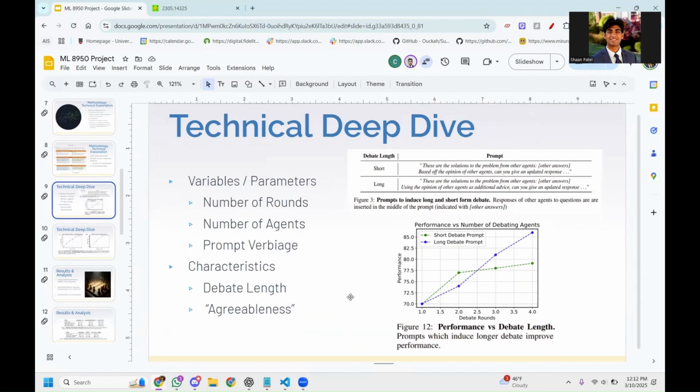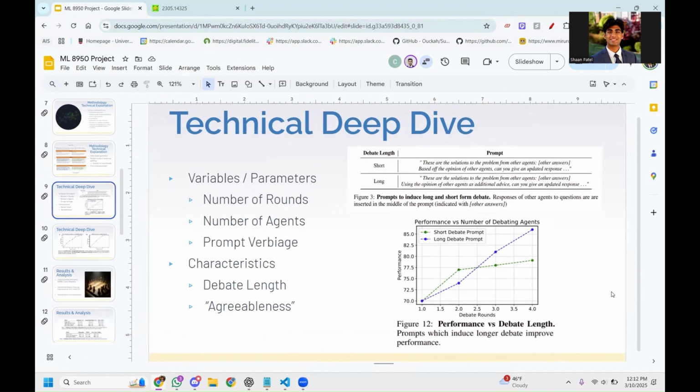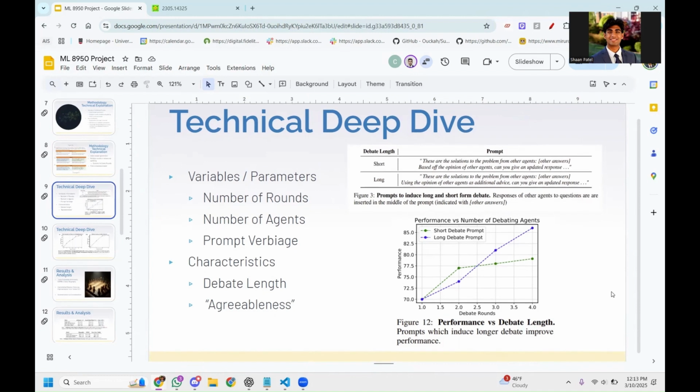And this agreeableness, Lokesh will talk about later, but it mainly characterizes how willing each model is to get to convergence between both agents. And looking at the short versus long debate prompts, we can see that performance actually increases as the debate goes on for longer, and each long debate prompt is increased.